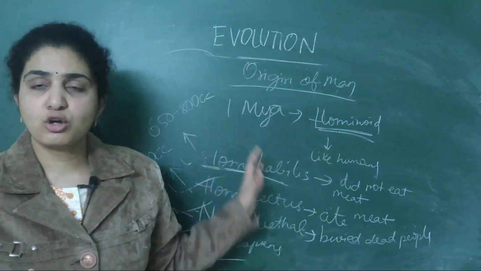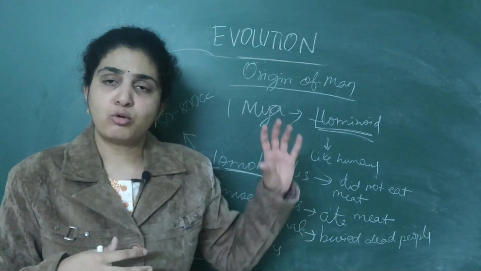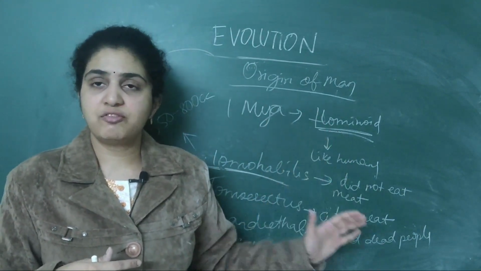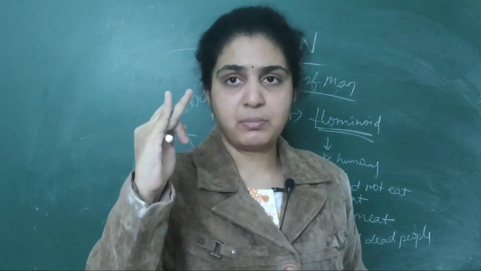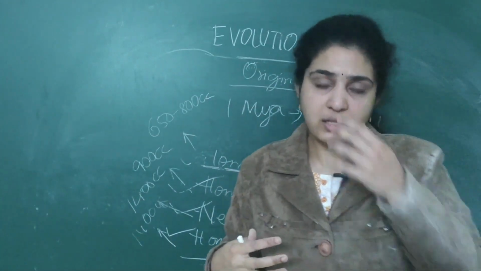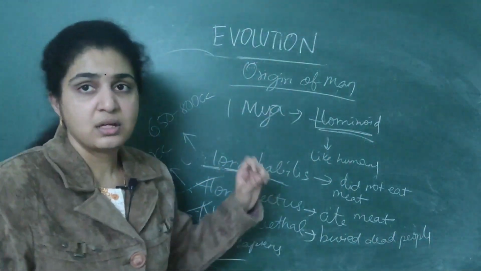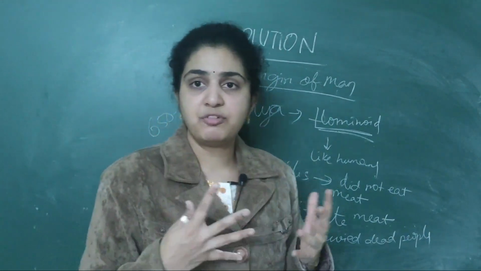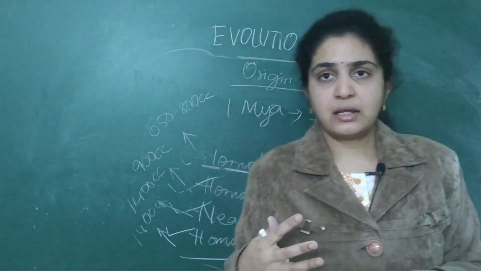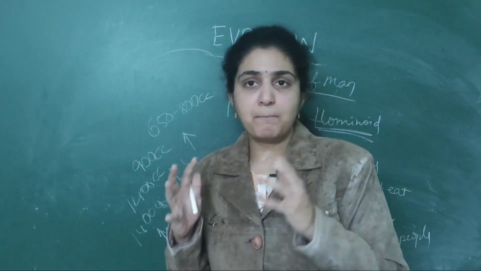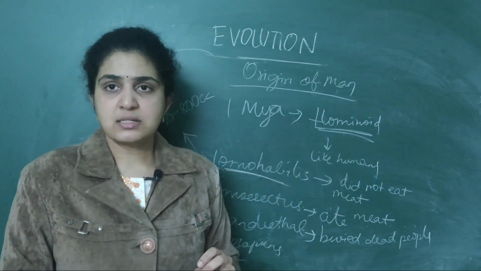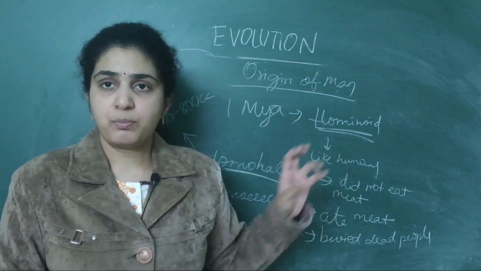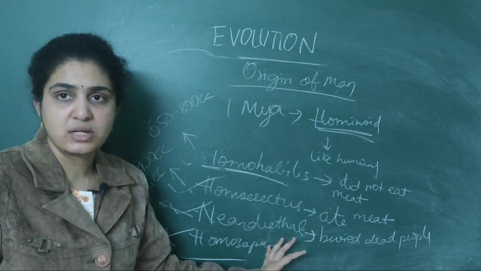Then the origin of the whole system around 2000 million years ago, then 350, 500, 300, those jawless fishes, first amphibians, then reptiles, birds, mammals. After that, humans came into existence. Dryopithecus, Ramapithecus around 15 million years ago. Then around 3 to 4 million years ago, some people walked in East Africa. Then around 2 million years ago, Australopithecus who ate fruits. After Australopithecus, humans came into existence.